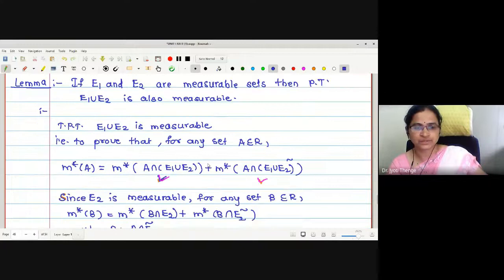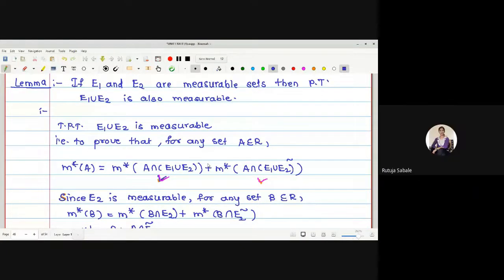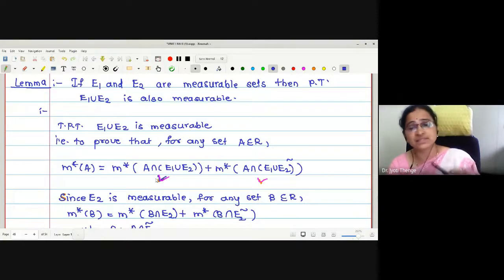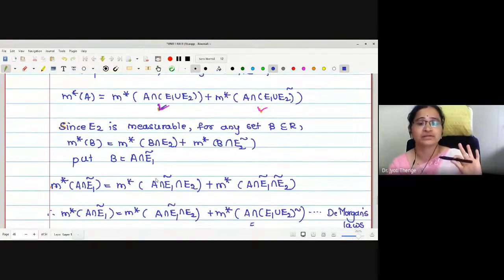Any difficulty with this? No, ma'am. While telling the steps, I am telling you why we were doing each step. That also I am telling. You have to keep those points also in mind.